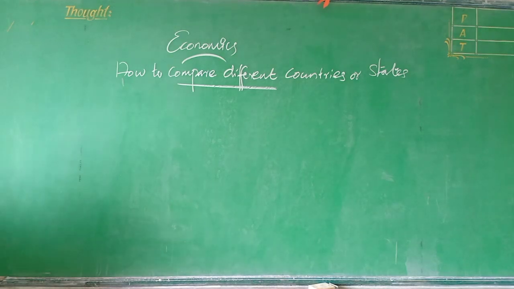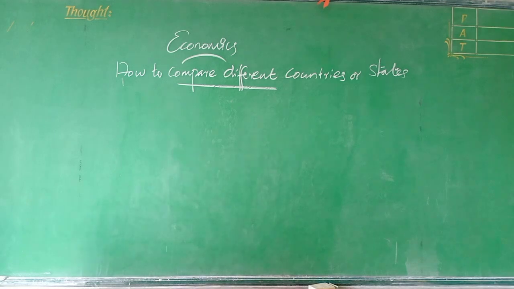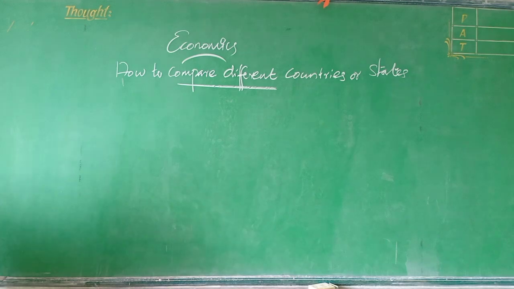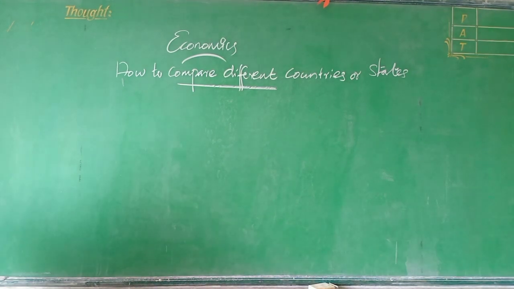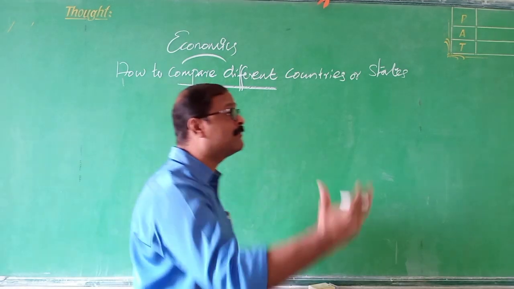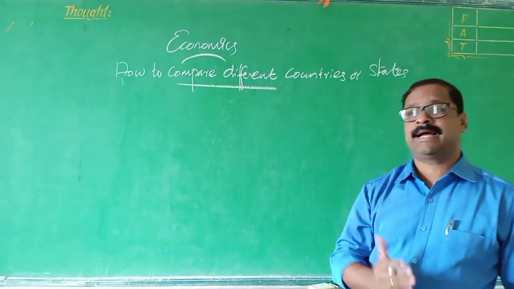Now the income of the country is the income of all the residents, as I have told you. When we are comparing countries, total income is not such a useful measure, since countries have different populations. Comparing total income will not tell us what an average person is likely to earn. So we compare the average income, not total income. That is very important.